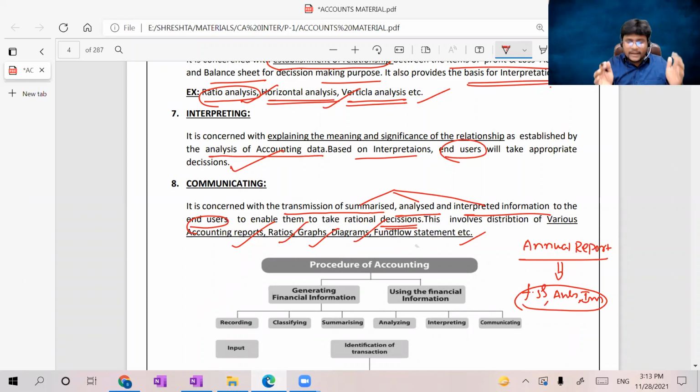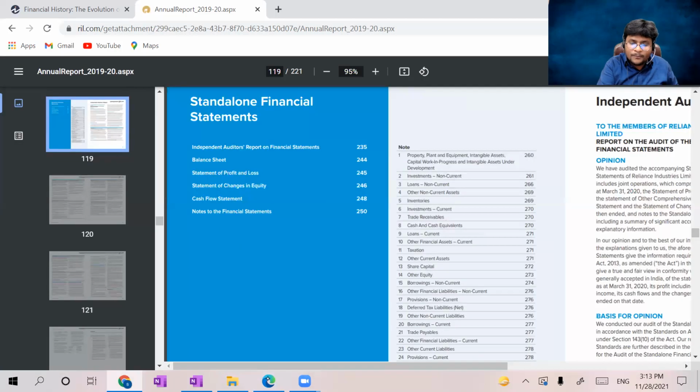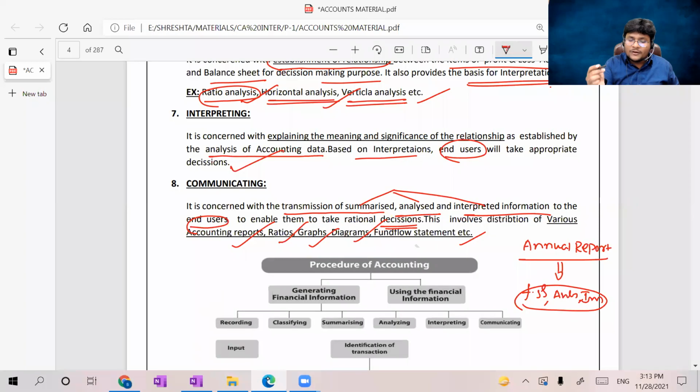Ultimately, we are communicating. Sir, how do these financials come? Balance sheet, how does it come? So the starting point is journal, ledger. After that only they prepare the financials and interpretations.